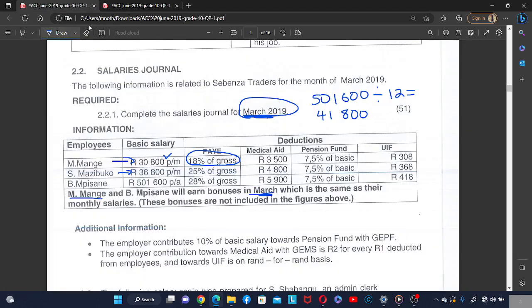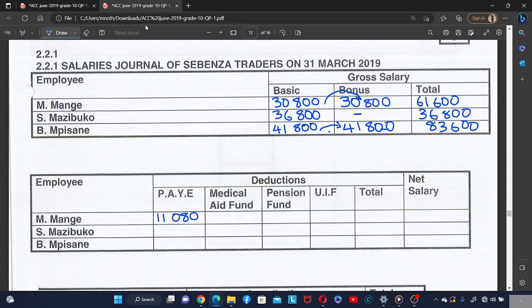And then they said for Esma Zibugo, the PAYE is 25% of the gross. So the gross of Esma Zibugo is 36,800. So 36,800 times 25%. I mean, that is a PAYE of 9,200.